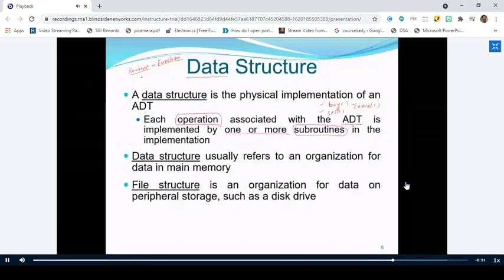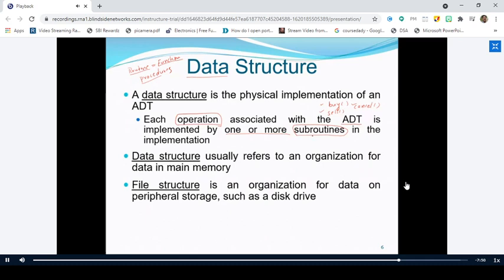There's another name for routines or functions. Some programming languages call them procedures. Is it clear? So procedures are the same as routines, and routines are the same as functions. These are all synonyms. It depends on the programming language which you are going to use. Some programming languages use functions, some call them routines, and some call them procedures. So each operation associated with the ADT will be implemented with one or more subroutines.